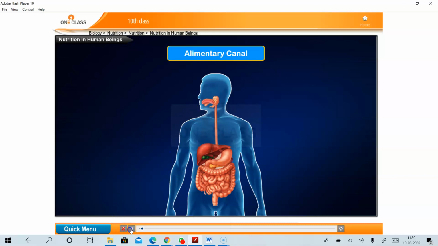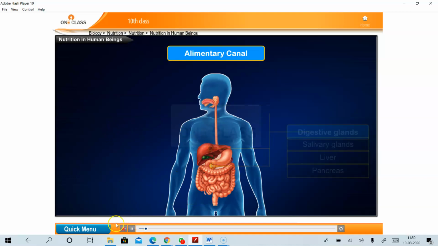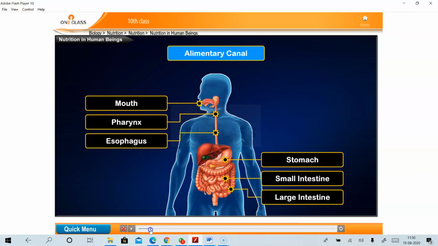So let us see the parts involved in the alimentary canal. You can watch the display carefully. The first part, as I said, starts from the mouth and ends in the anus. So the remaining parts involved in between the mouth and anus, let us see. Mouth, pharynx, esophagus, stomach, small intestine, large intestine, and anus.